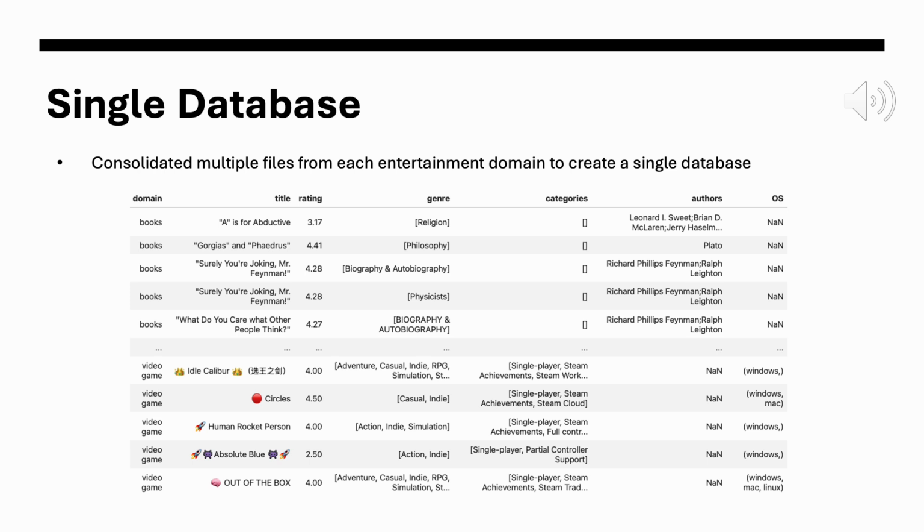We also had a specific feature for authors that was specific to books, because they didn't really have anything that was the same as categories. And then for video games, it was pretty important for us to have the operating system as a feature, so that way, if there was a specific operating system that the user used, it would take that into consideration.